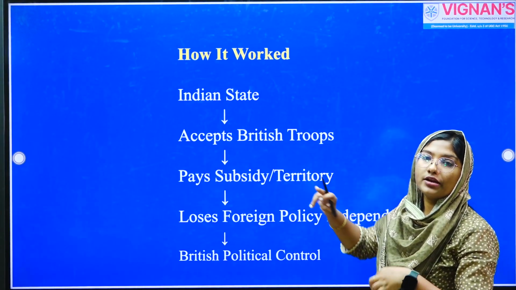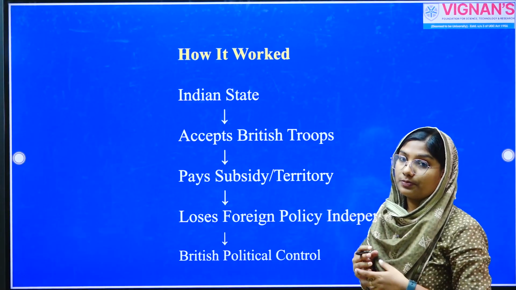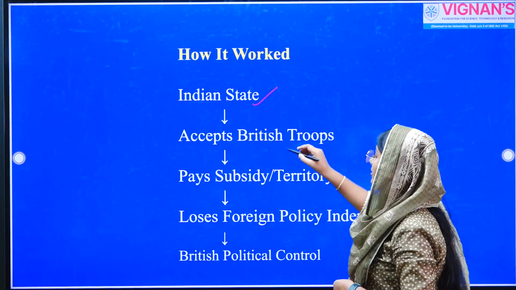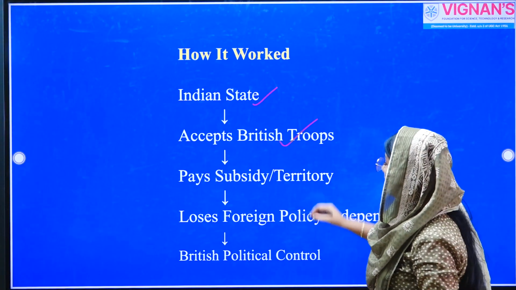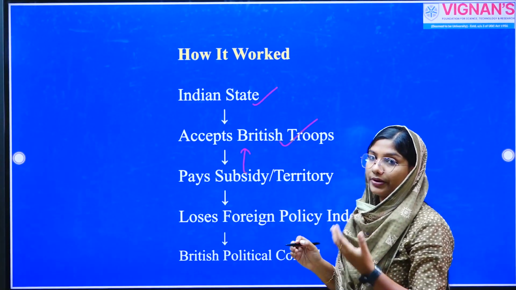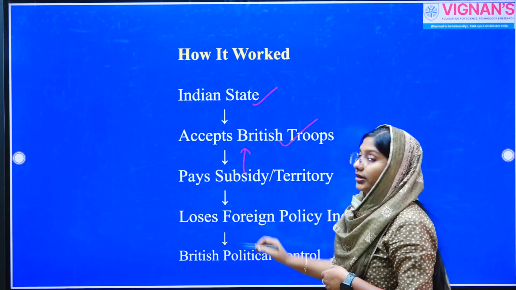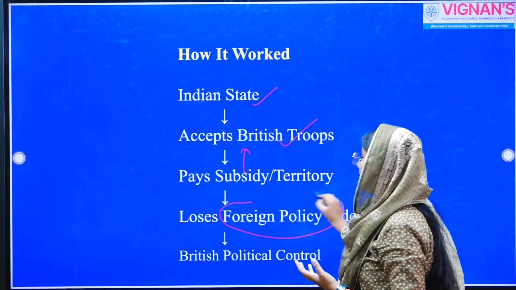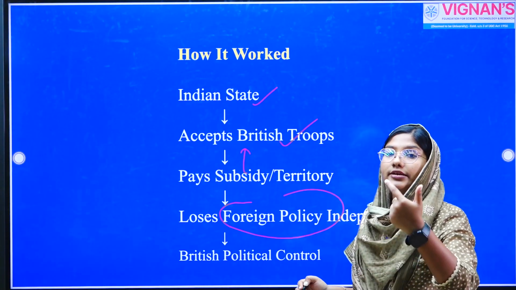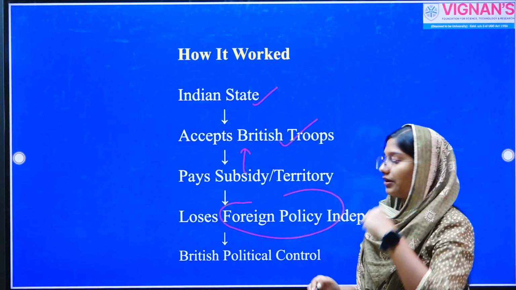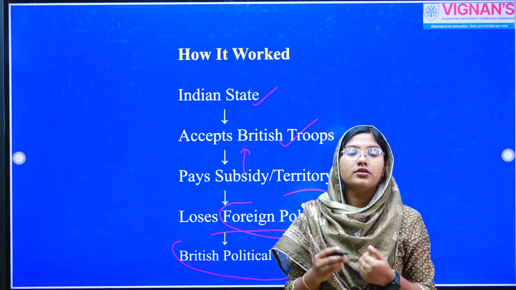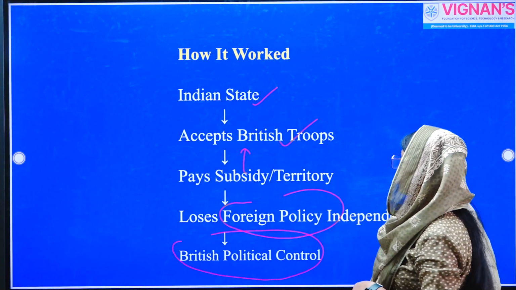So this flowchart will easily help you understand how this policy of subsidiary alliance worked. An Indian state signing this treaty of subsidiary alliance is accepting the British troops in their territory. In return, they are providing the maintenance amount of money, or subsidy, to the company for maintaining this army. What will happen? They will lose their foreign policy independence, they will lose their sovereignty, they will lose their voice and rights over their diplomatic affairs, their defense as well as their foreign relationship. Thereby, the company is establishing political control over the state which signed this treaty.